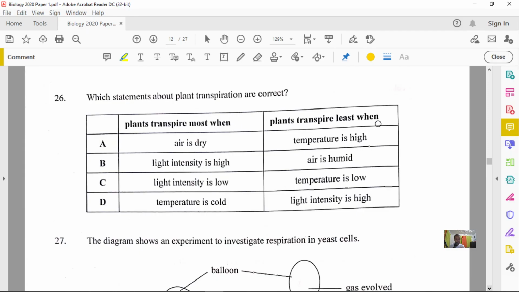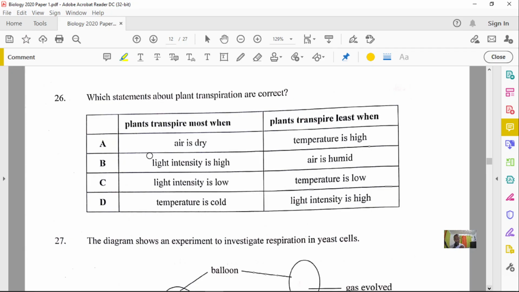So we're looking at the difference between most transpiration and the least transpiration. First thing, will a plant transpire the most when it is dry? That's sounding good, because if it is dry, which means low humidity, then yes. Will a plant transpire the least in high temperature? Absolutely not. So that is not a correct answer at all.